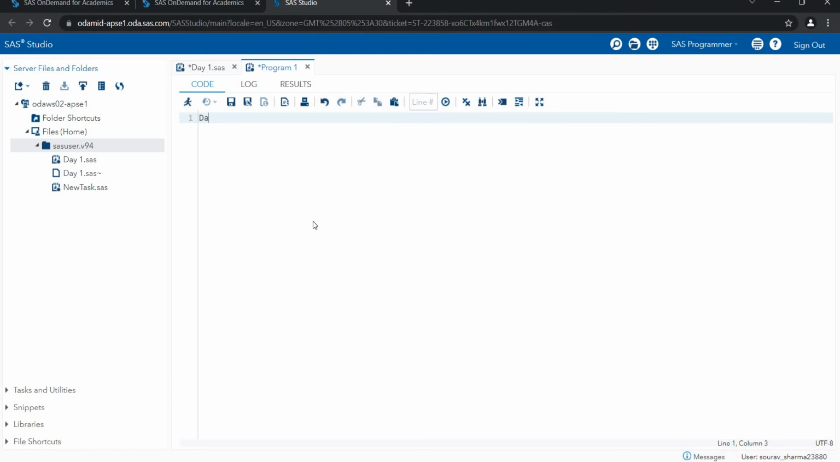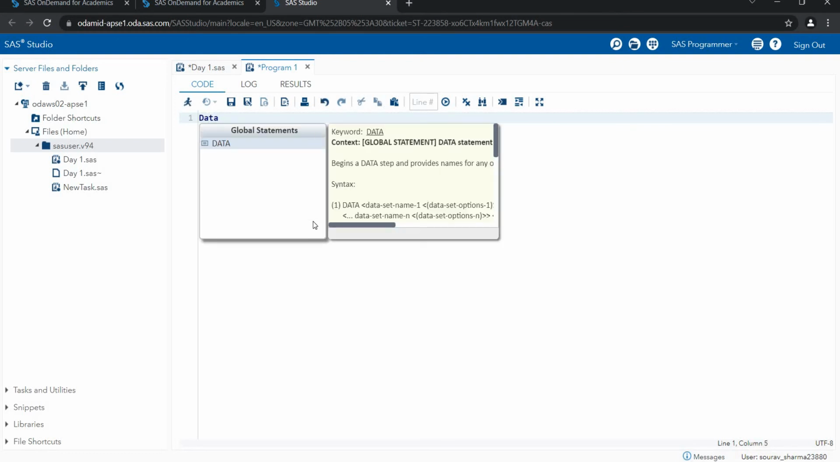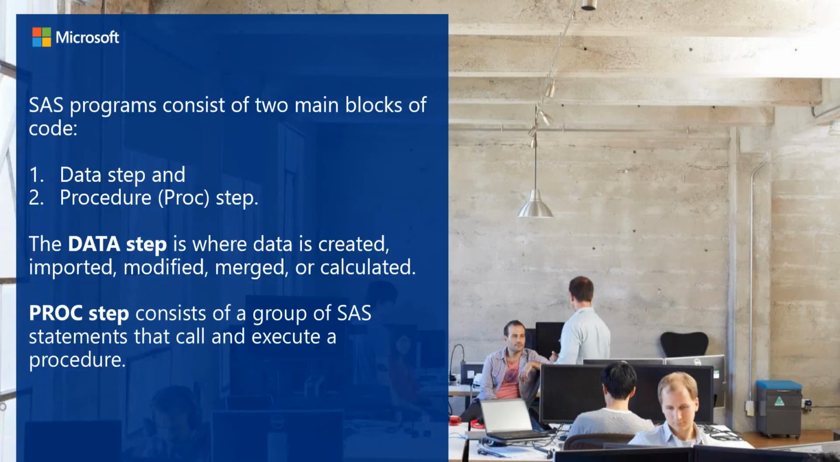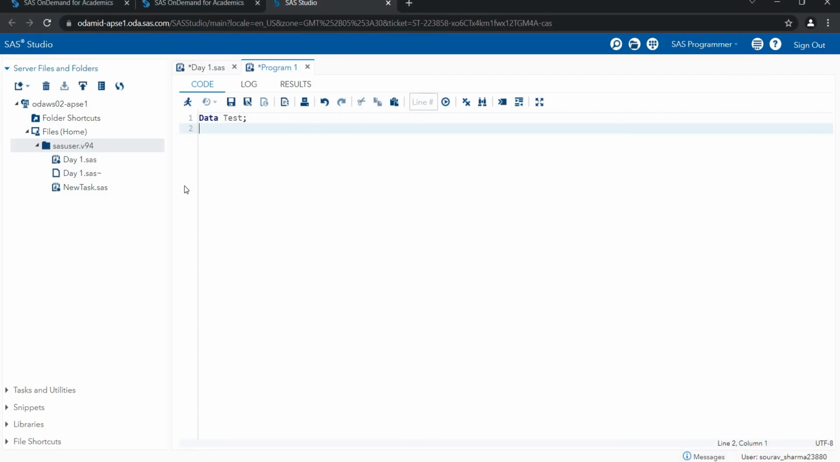So how are we creating the data? Let's suppose I write data, then the data name. Let's suppose I'm giving my data name as test. So my data is created. So in SAS we need to write the data name. At the end of every line in SAS we write the semicolon. Semicolon is mandatory to close that particular line.